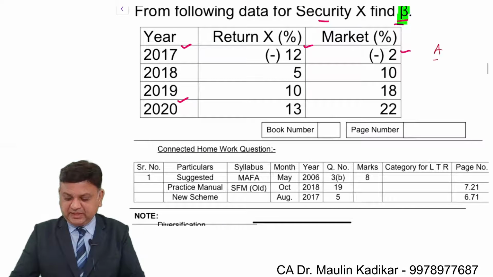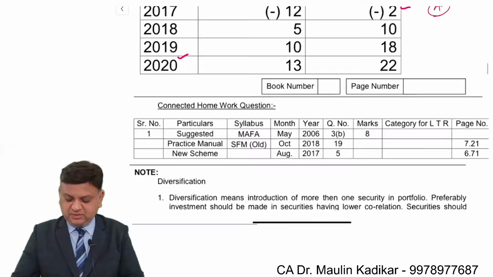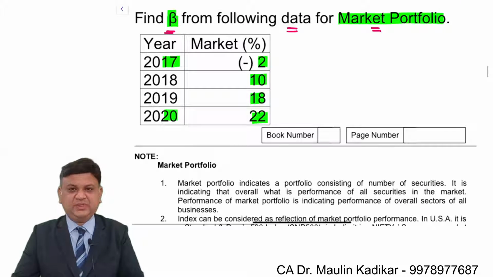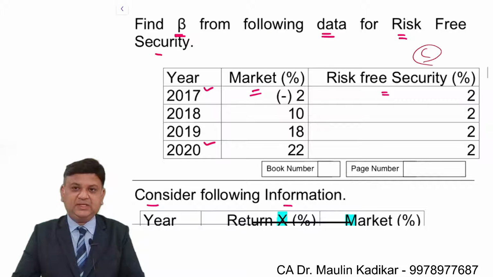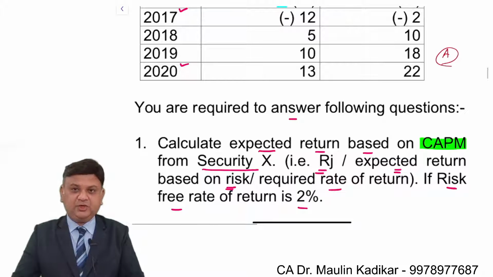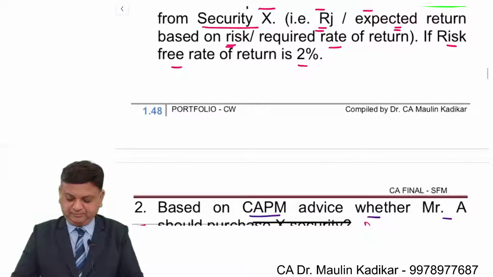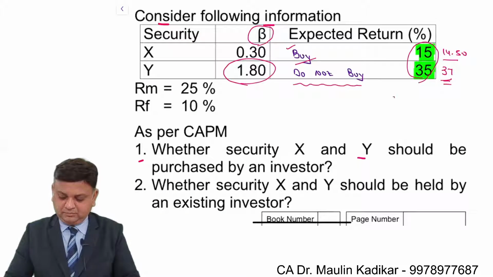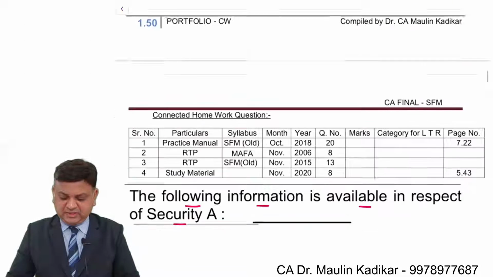Calculation of the beta, the initial question, so it is important. Market portfolio is very simple, that is, beta is 1. Risk-free security, beta is 0. Introduction of alpha. Simple decision making, alpha once again.